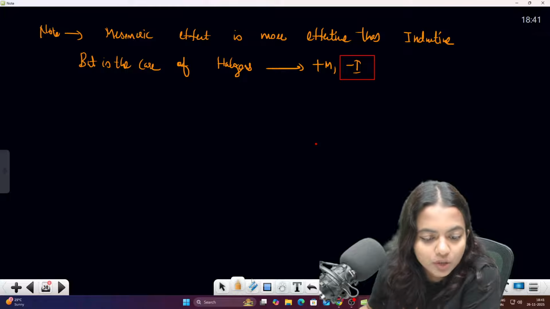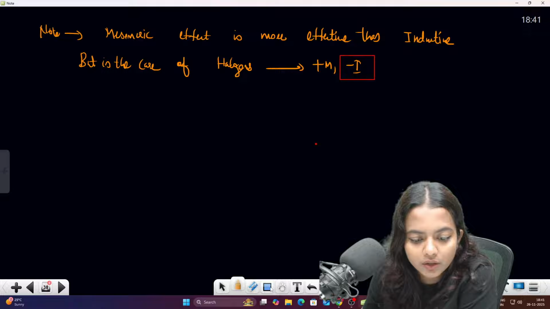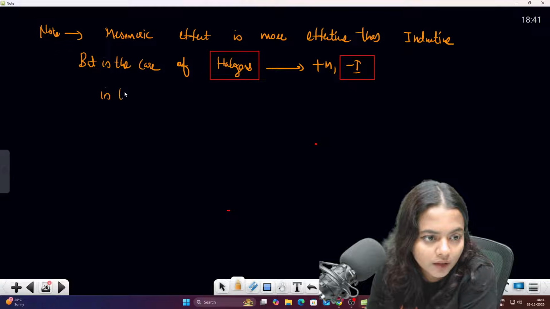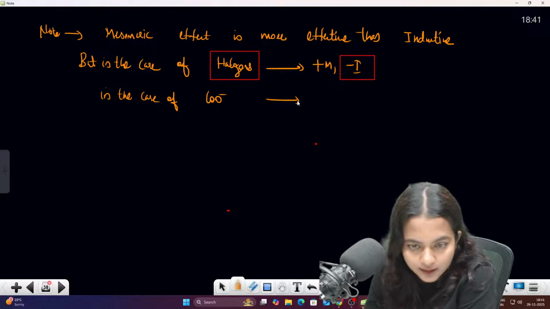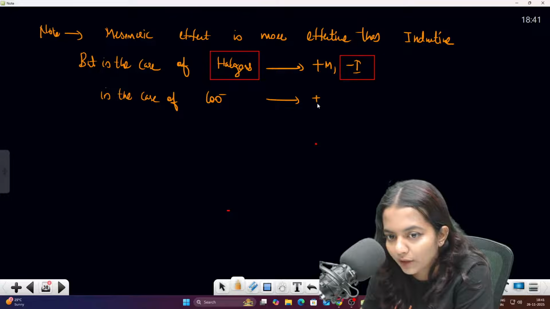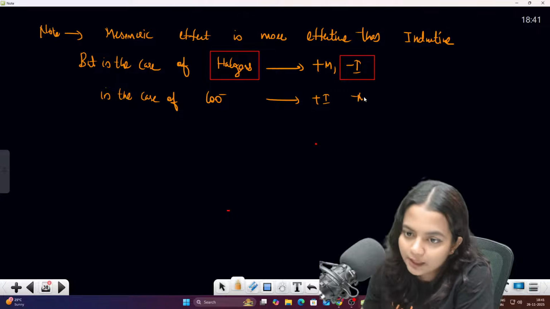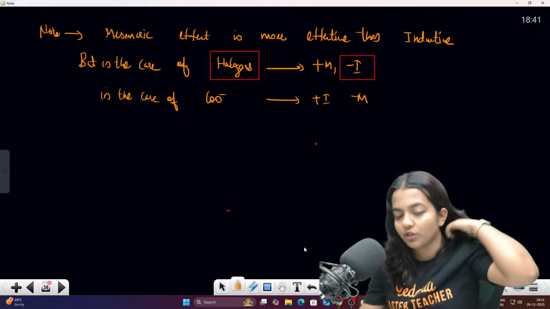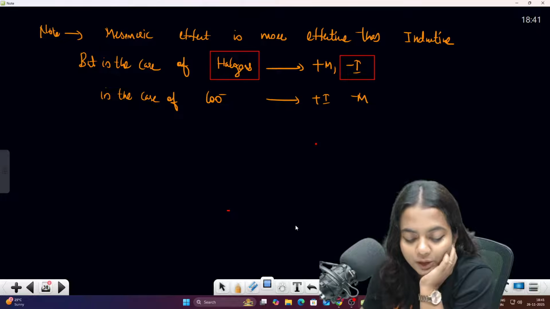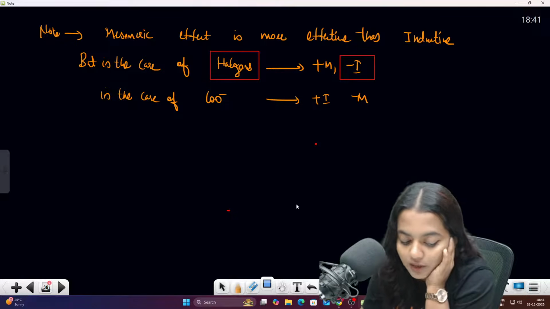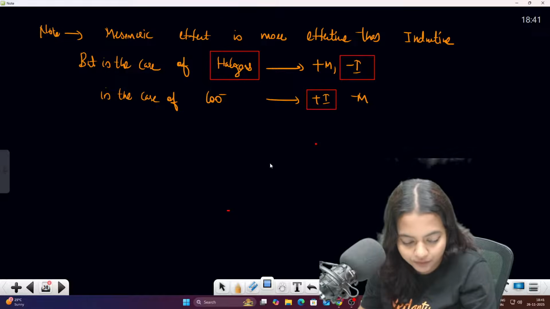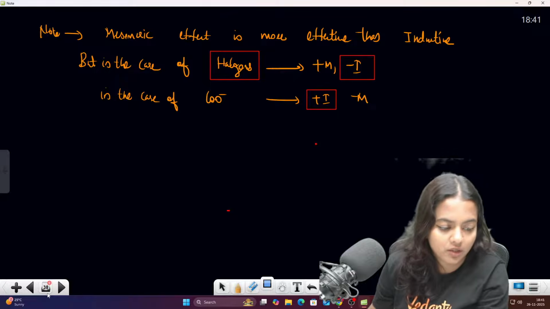Okay, and one more thing, this is halogen, and in the case of COO minus, COO minus வரும்போதும் there will be plus I effect and there will be minus M effect. Okay, minus M effect because of the electron withdrawing group, plus I effect because of the electron donating group. So which effect will be coming? More effect works as a plus I effect. They will work as a plus I effect. Clear? Clear?